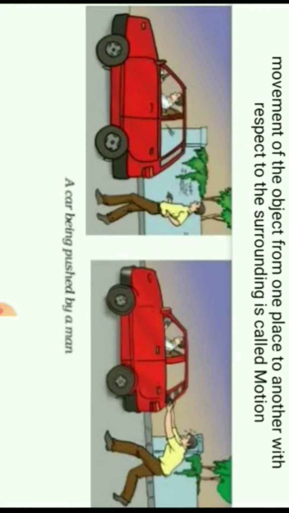In the sense, I want to ask you a question. Have you ever experienced that the train in which you sit appeared to move when it is at rest? Yes. So many of us have experienced the same thing, that when you are sitting in a train you will feel that your train is also in motion with respect to another one. That is said to be relative. That means it goes with the point of vision from where we see.